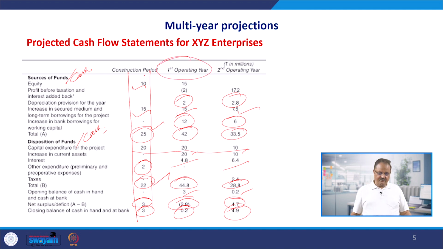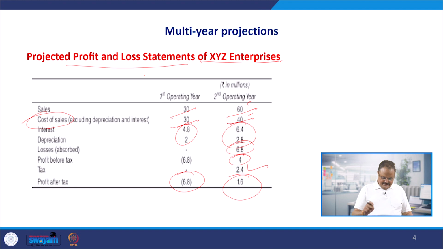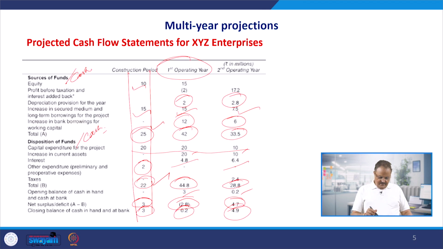If you go to that profit and loss account, the previous slide, you will find we are in a state of loss in the first operating year, and the loss was significant, 6.8 million, right? Now, as far as the cash position is concerned, despite a loss of 6.8 million, we still have a sufficient amount of cash, 0.2 million available with us. And that too after having a deficit of maybe 2.8 in the first operating year.